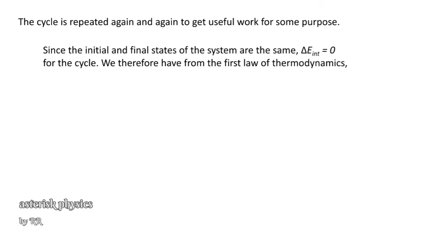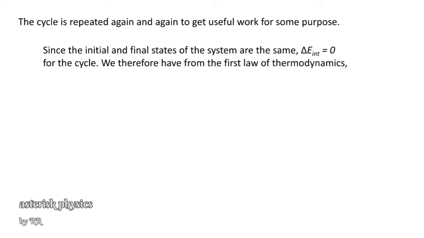Since it is a cyclic process, the initial and the final states of the system are the same. That means the change in internal energy of the thermodynamic system is zero for the cycle.